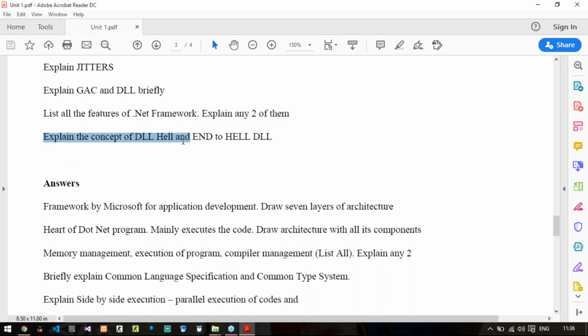Explain the concept of DLL hell and end to end DLL. Again, it is a part of PPT. You need to just explain these two concepts, 2 to 3 lines for the first and 2 to 3 points for the other.